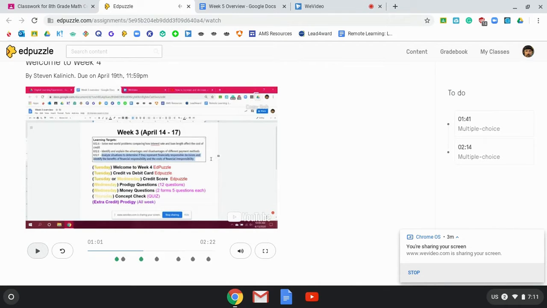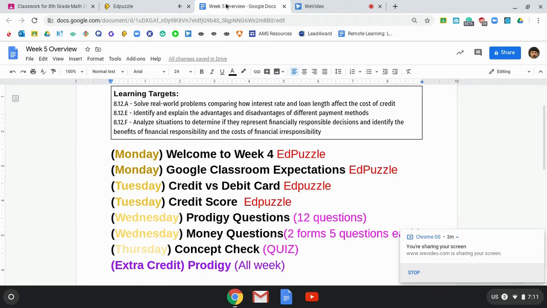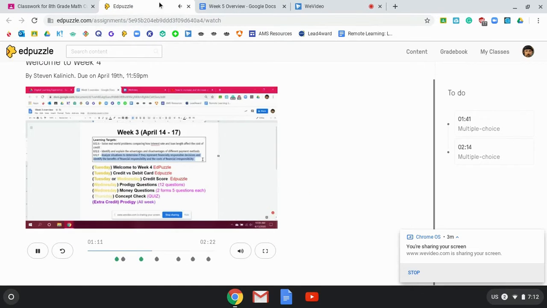What I love about Edpuzzles is with their learning experience, they can't fast forward. They have to watch the video in order from beginning to end. Also a nifty feature, if I go to a new tab, the video pauses. The video will only play unless I am on that active tab. And as soon as I go back, the video resumes.